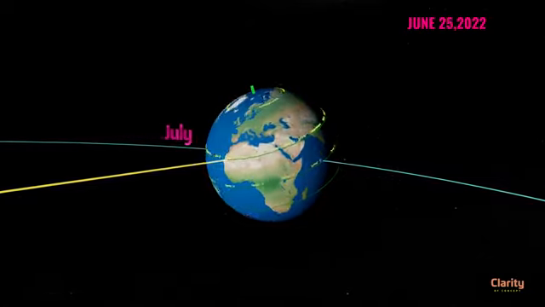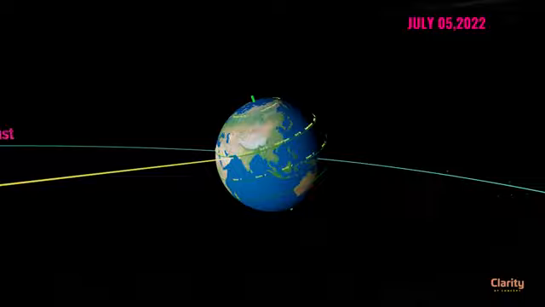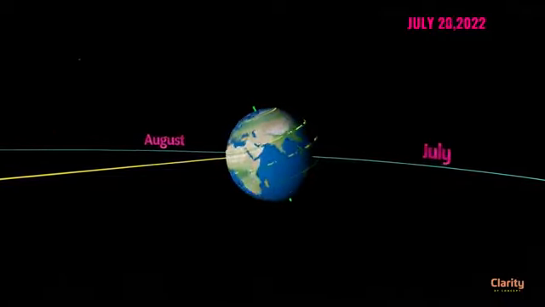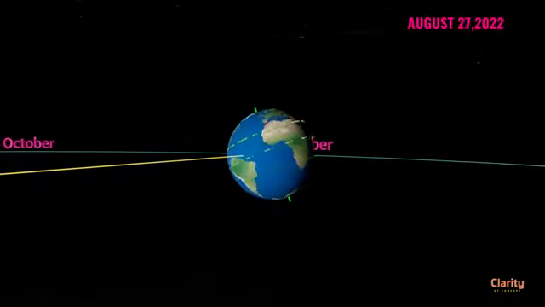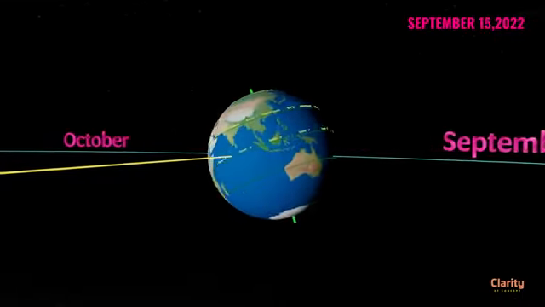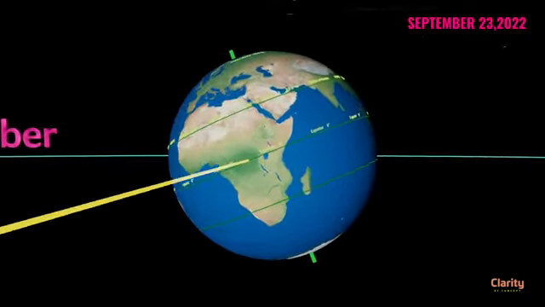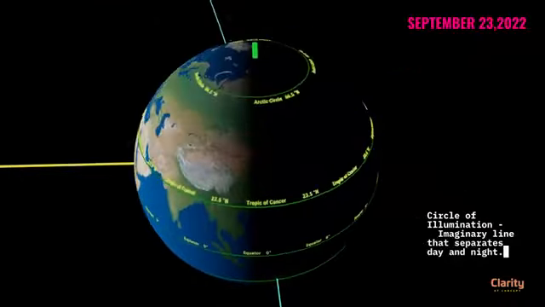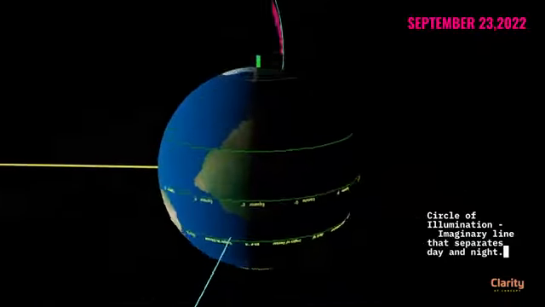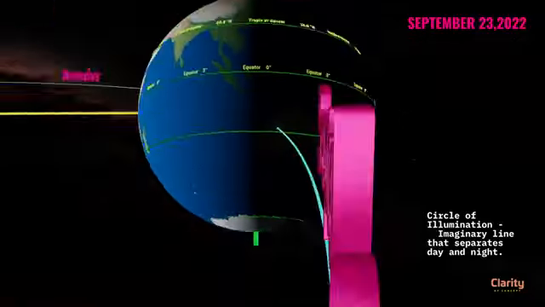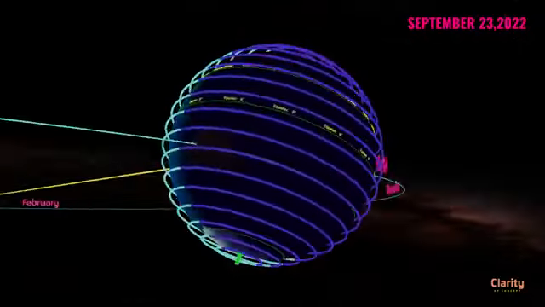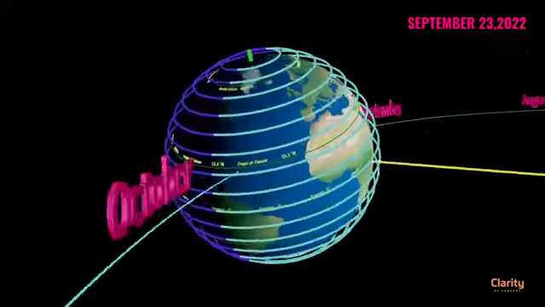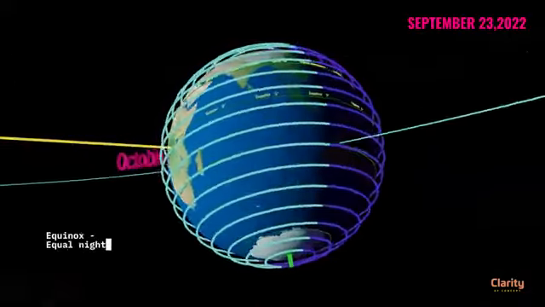The subsolar point starts moving southwards a little by little every day. The length of day starts decreasing a little by little from the peak of summer solstice. On 23rd September, this subsolar point reaches the equator. The imaginary line that separates day and night is called the circle of illumination, and it passes through both north and south poles on 23rd September. On this day, all places on earth have equal length of day and night. Hence, this day is called equinox. It literally means equal night.